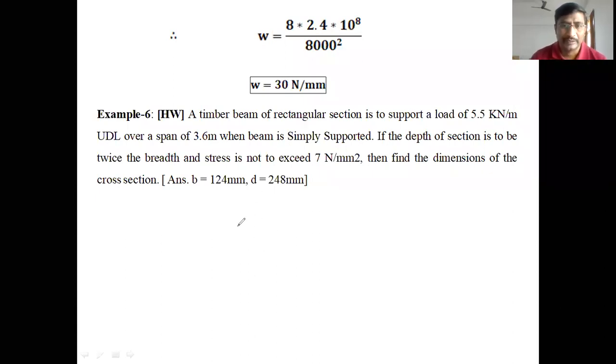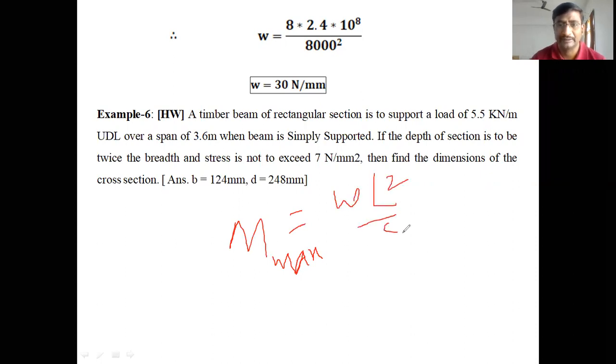In this problem, as we know, the Mmax value is wL square by 8. For a simply supported beam with UDL, the maximum bending moment at the center is wL square by 8. This is the formula. w is given, that is 5.5 kilonewtons per meter. L is also given, 3.6 meters, converted into millimeters. Then substitute in this formula, and we can get the maximum bending moment.